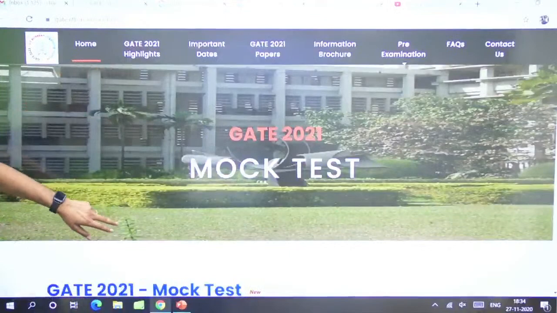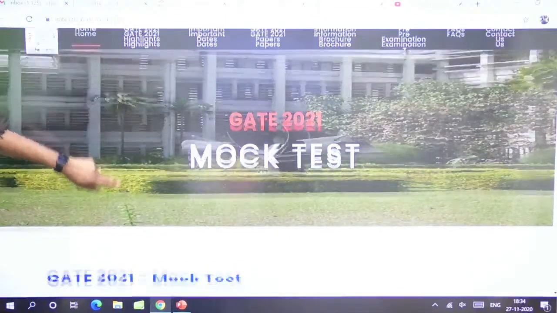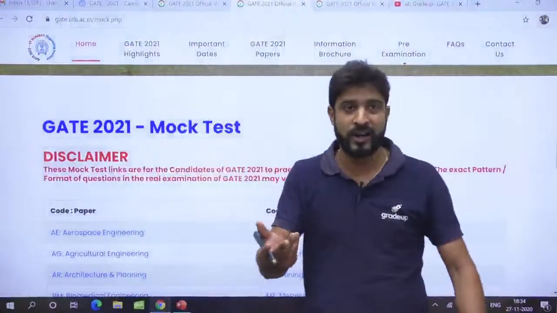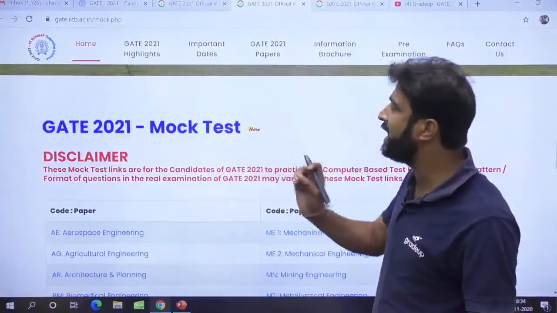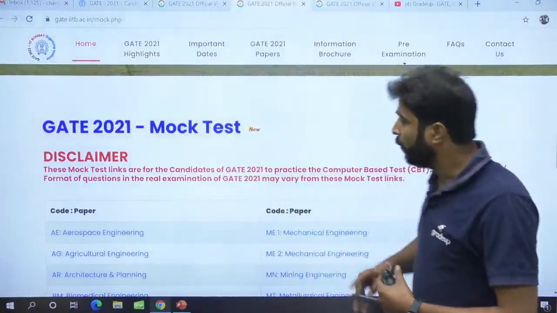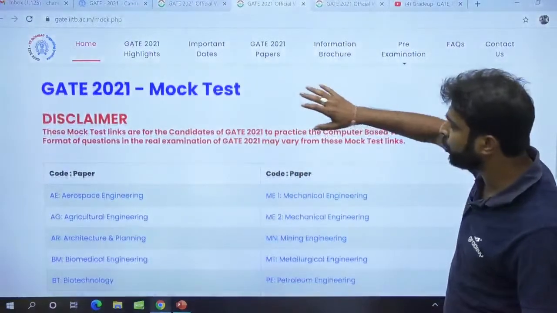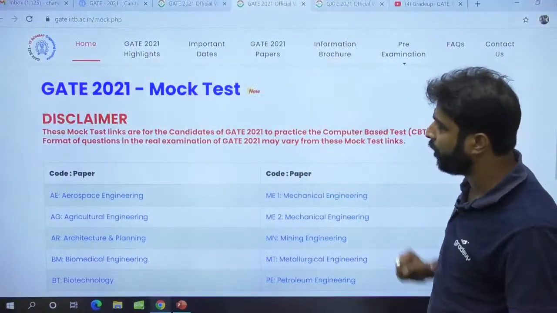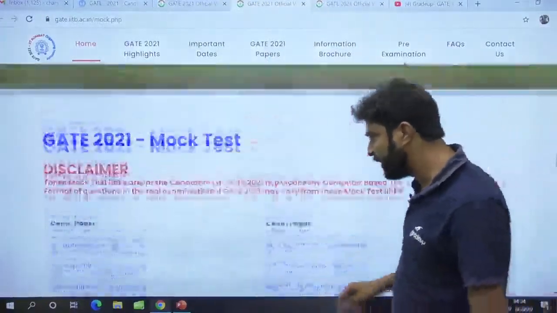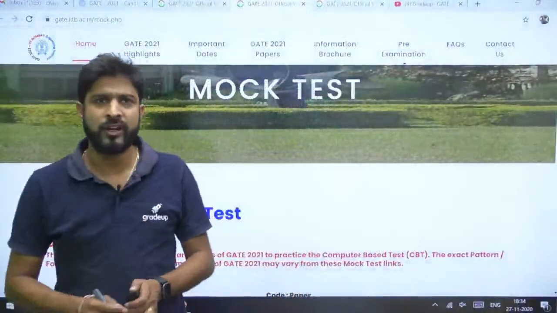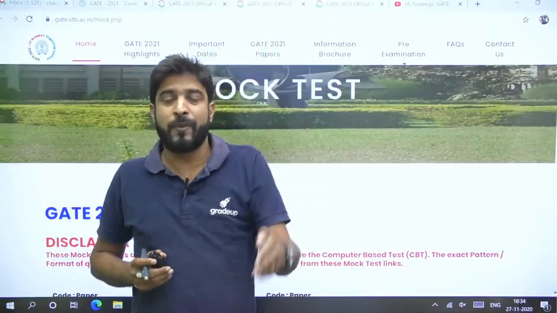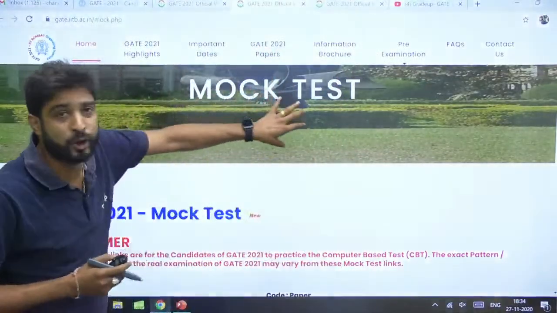When you go to this mock test, it becomes GATE 2021 mock test, and you can see the branches mentioned. Remember the website name, you must have visited many times: gate.iitb.ac.in/mock.php. There will be the 2021 mock or GATE 2021 mock test. These are the papers given for every branch. You can see the paper attached is actually the previous year paper. It means the GATE 2020 paper is connected in the name of the mock test.